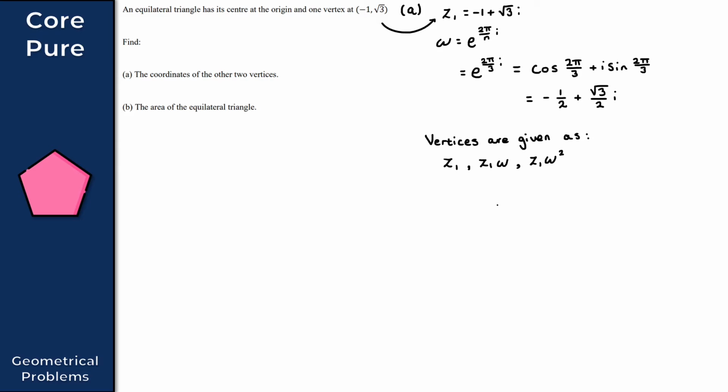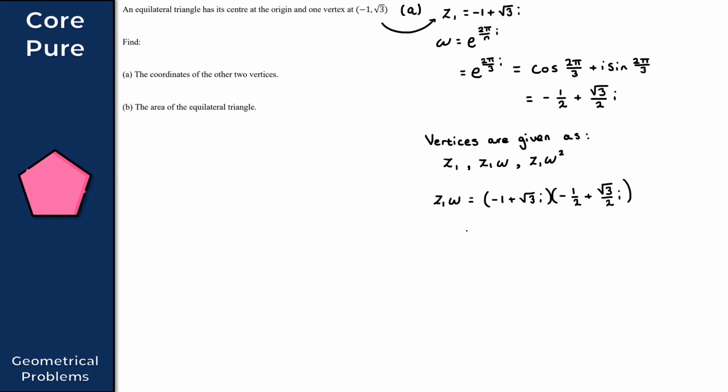So z1 omega is equal to z1, which is -1 + √3 i, times omega, which is -1/2 + (√3/2) i. Let's put that all together: (-1 + √3 i) times (-1/2 + (√3/2) i).